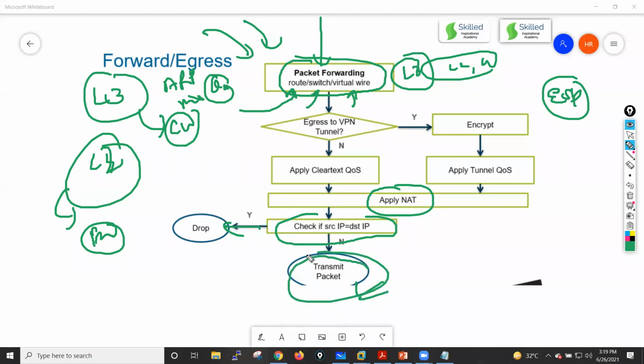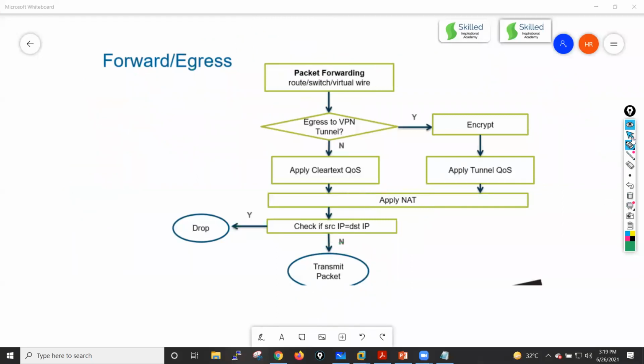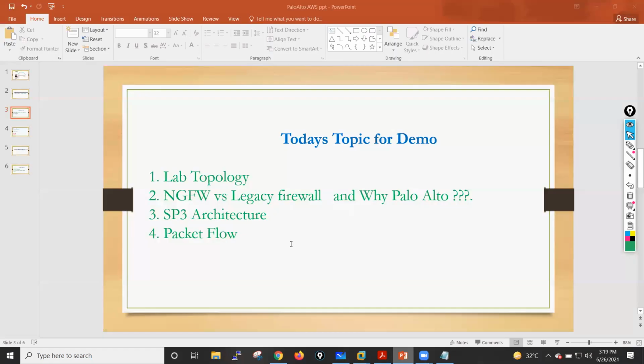So this is, guys, the actual traffic flow on your Palo Alto firewall. This is how your Palo Alto firewall deals with the packet flow. If you are aware of the packet flow on your Palo Alto firewall, you will be able to troubleshoot your issues, because you now know at which point of time you have to troubleshoot your issues, guys. So these are the things which I wanted to cover inside this particular packet flow, guys.